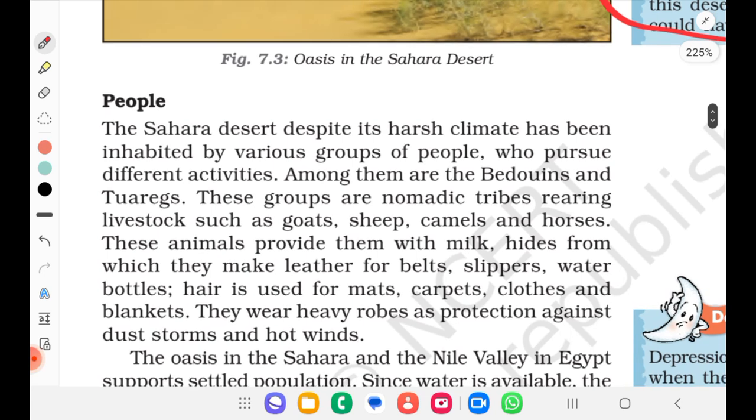If you get into people, the Sahara Desert, despite its harsh climate, has been inhabited by various groups of people who pursue different activities. Among them are the Bedouins and Tuaregs. So these two people you have to note. Bedouins and Tuaregs. These groups are nomadic tribes rearing livestock such as goats, sheep, camels and horses. So majorly they are nomads. Bedouins and Tuaregs. Okay.